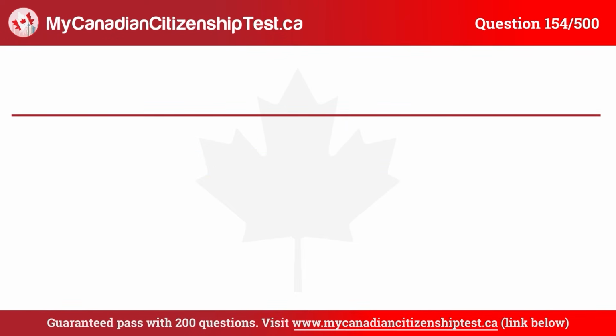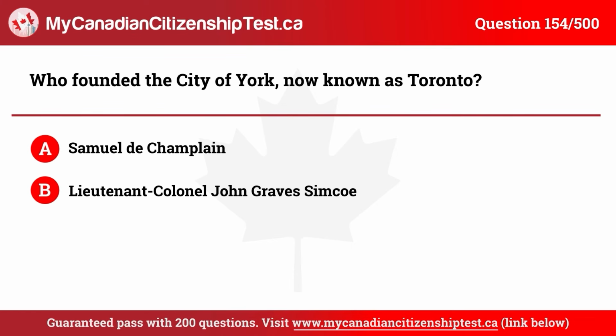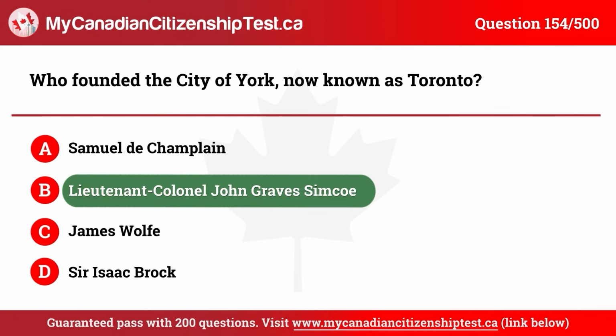Question 154. Who founded the city of York, now known as Toronto? A. Samuel de Champlain. B. Lieutenant Colonel John Graves Simcoe. C. James Wolfe. D. Sir Isaac Brock. The correct answer is B. Lieutenant Colonel John Graves Simcoe.